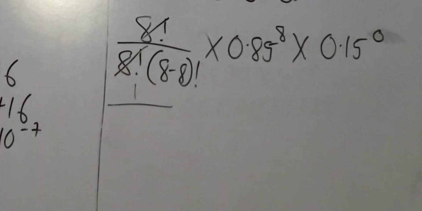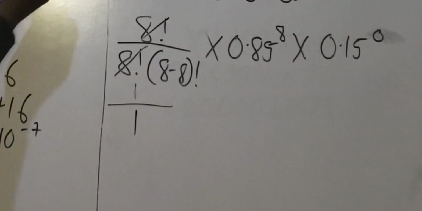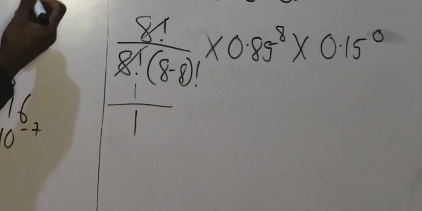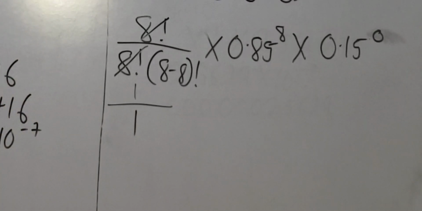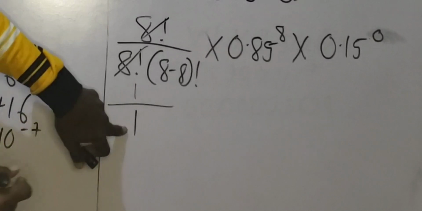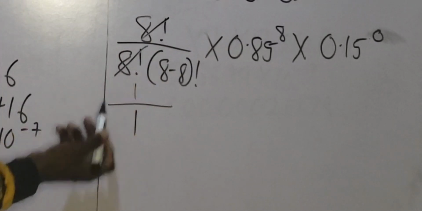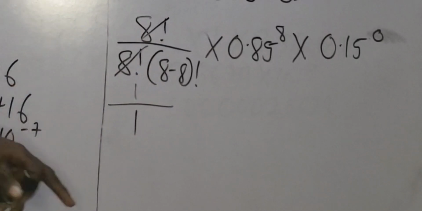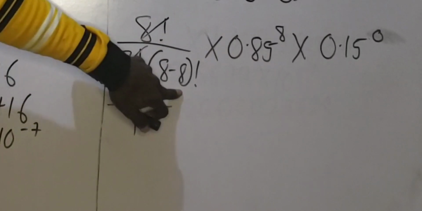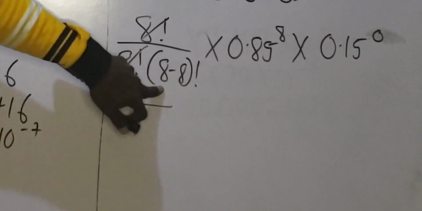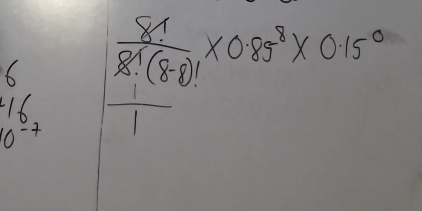8 minus 8 is 0, and 0 factorial is 1. So I'm going to have 1. I'm very sure you understand. 8 minus 8 factorial is 0 factorial, and 0 factorial, according to what I told you here, is 1. So that is how I got 1. This 8 factorial cancels this 8 factorial, so I have 1 at the numerator already, and this 1 will multiply all these elements. When I simplify 8 minus 8 factorial, that is 0 factorial, which is 1.